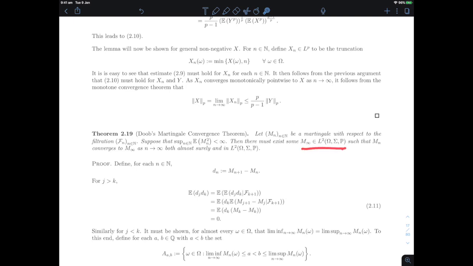There exists a limit in L2, and the convergence to that limit of Mn occurs both in L2 norm and almost surely. So that really tells us that all sorts of approximations will be converging as long as they remain martingales. And that's going to be very helpful in applications, in particular in the development of an integration theory. Now let's have a look at the proof.